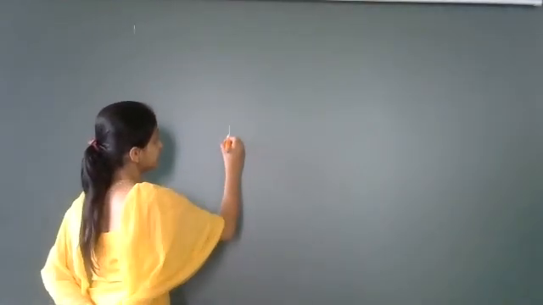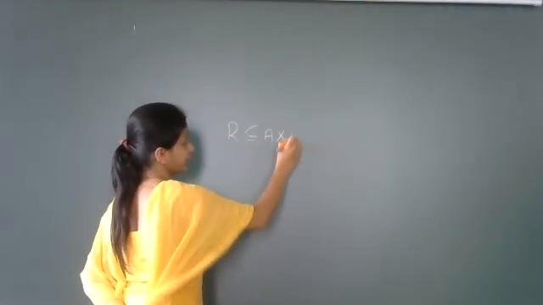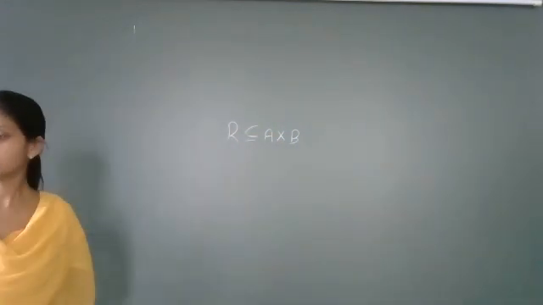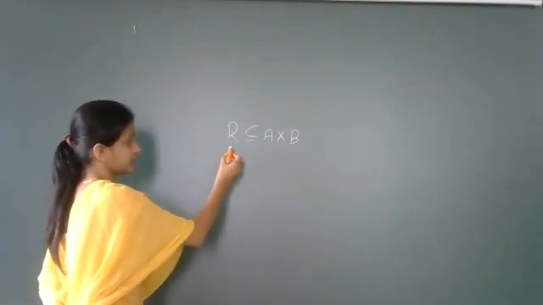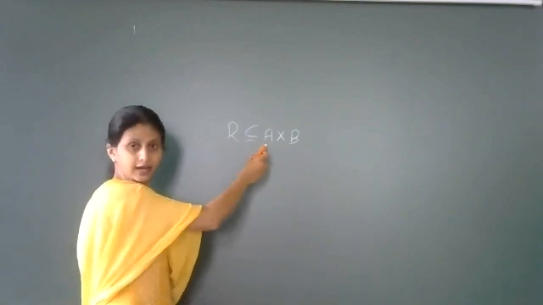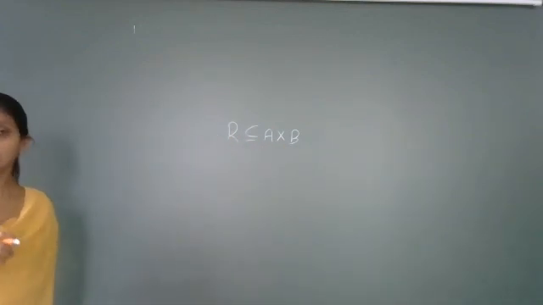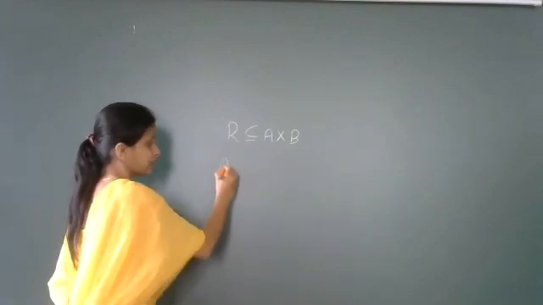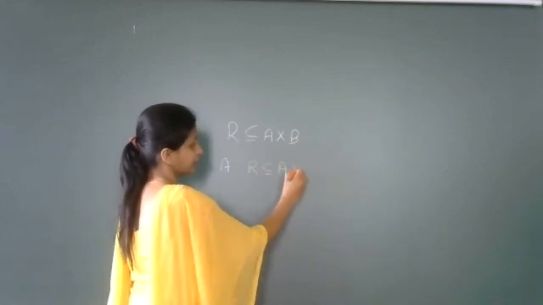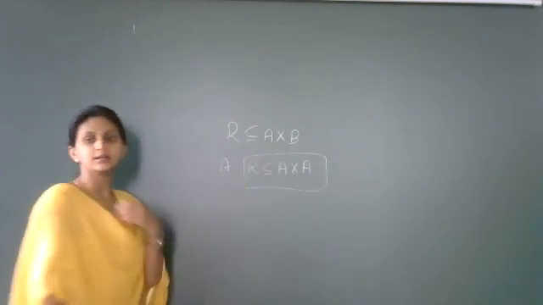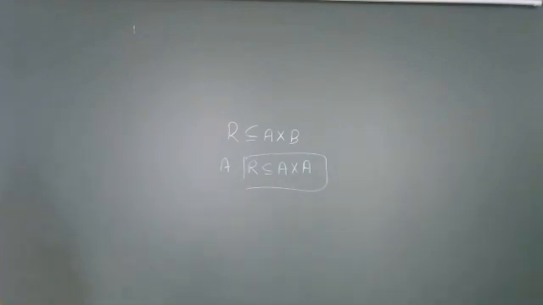Relation is nothing but a subset of the Cartesian product A cross B. This we say, that this R is a relation from set A to set B. Suppose we are talking about the single set A. Then if the relation is a subset of the Cartesian product A cross A, then we call that relation defined on the set A.